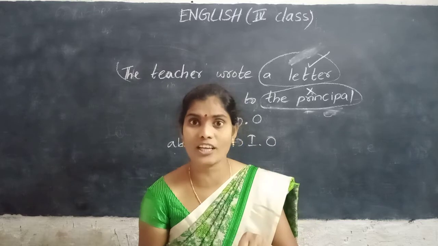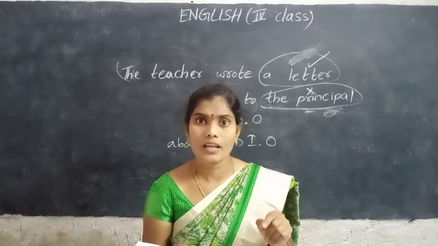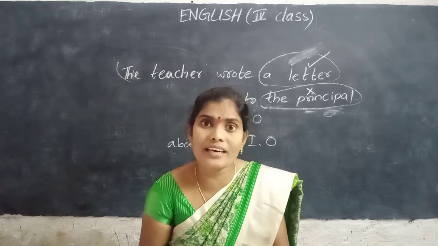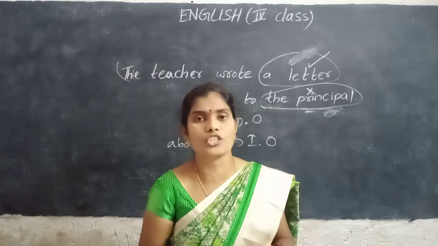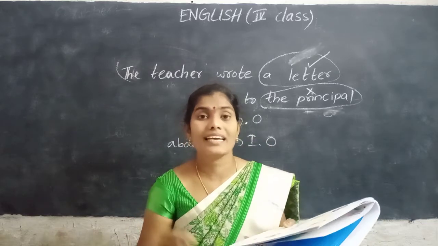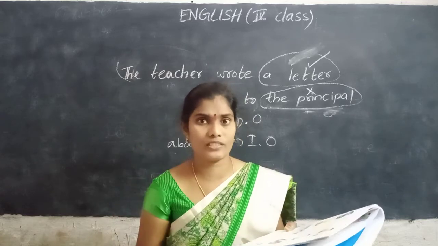Photograph is a direct object. Keep a right mark to photographs. To whom she showed? To her husband. Husband is an indirect object. Cross mark for the husband. Right mark for the photograph. Okay.